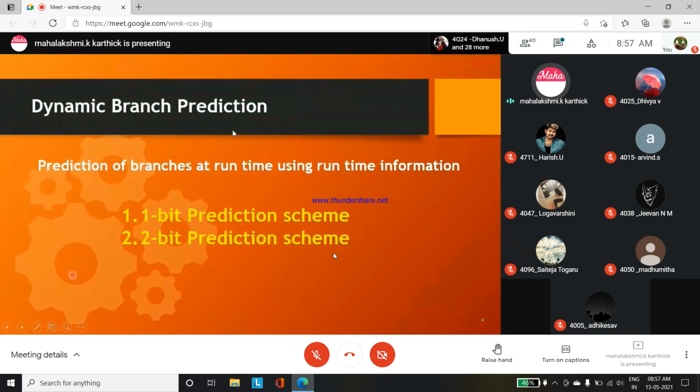Dynamic branch predictions. There are two types of dynamic branch predictions: 1 bit prediction scheme and 2 bit prediction scheme. In a processor, when a branch instruction is passed inside the pipelining, there is a table available. That is what they have designed for dynamic branch prediction.